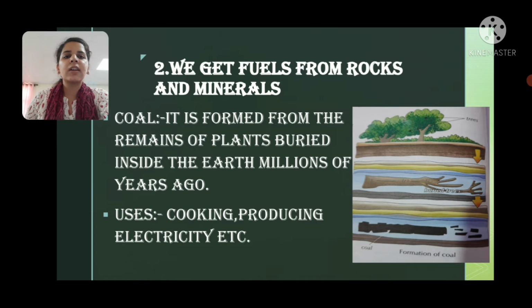Next use, we get different types of fuels from rocks and minerals like coal, petroleum and LPG, right? So how is coal formed? It is formed from the remains of plants which were buried inside the earth millions of years ago. Due to high temperature and pressure, these remains of plants turned into coal. So what are the uses of coal? It is used for cooking, producing electricity and in various industries as fuel.